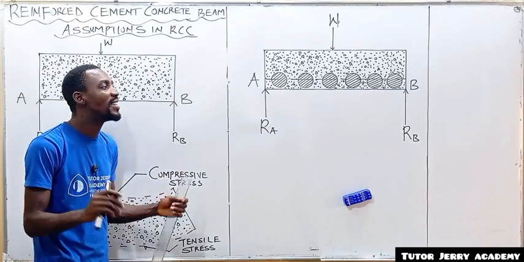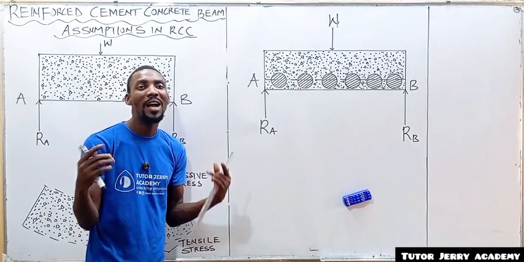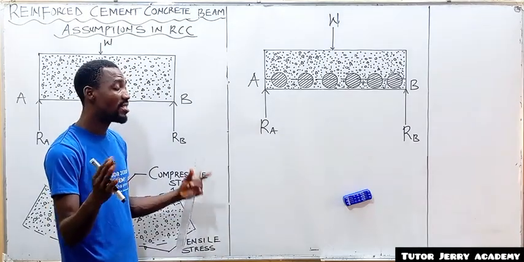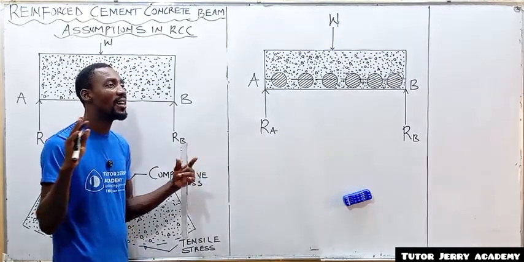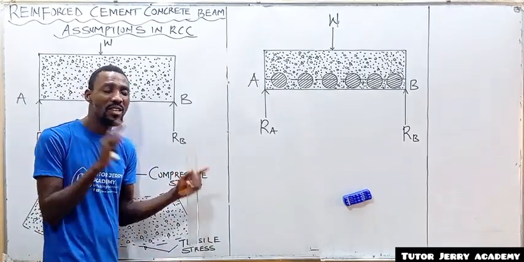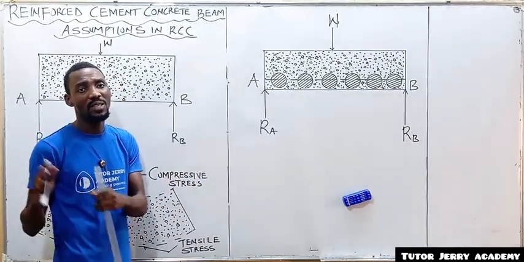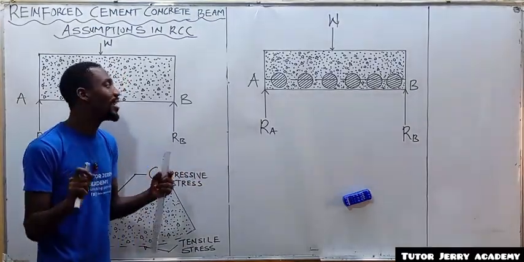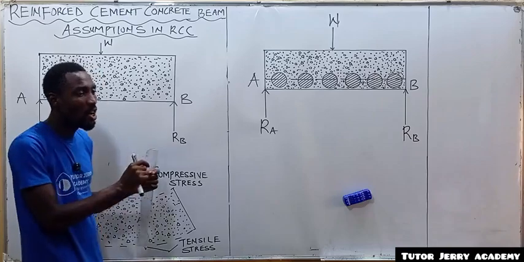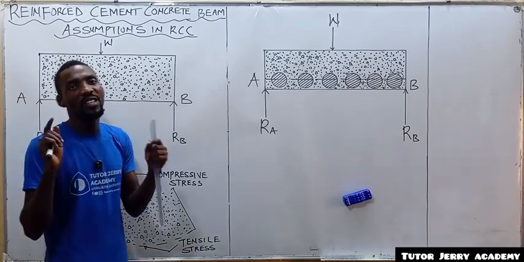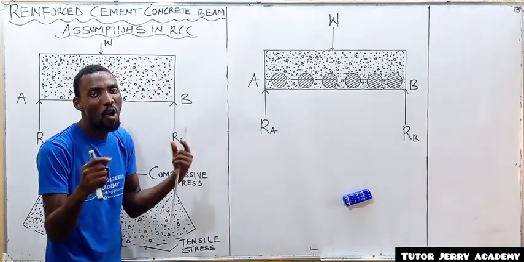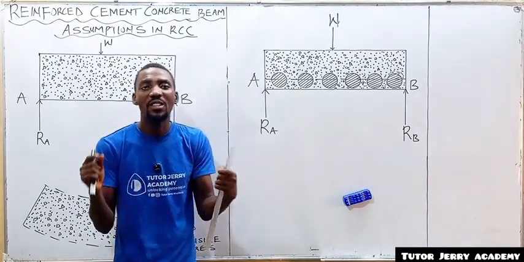All right. The next one is the strain. Of course, we must apply Hooke's law. So the strain is proportional to the stress. And again, you must take note of this: the stress diagram on the compression side will be a triangle.